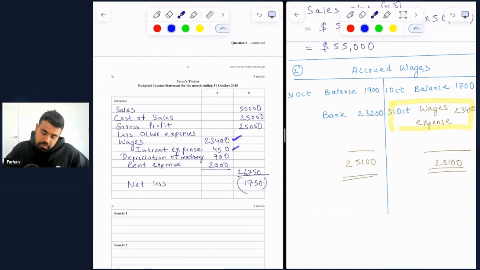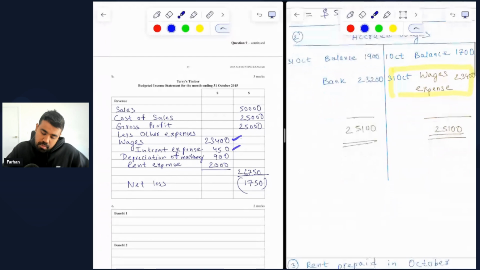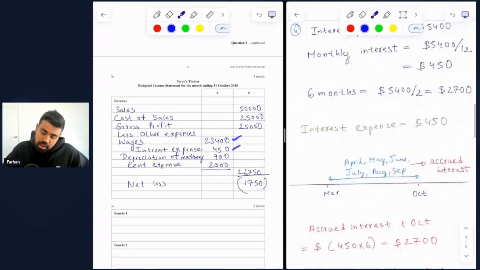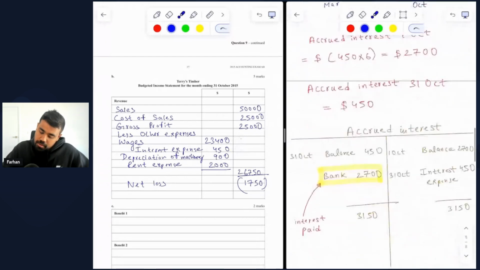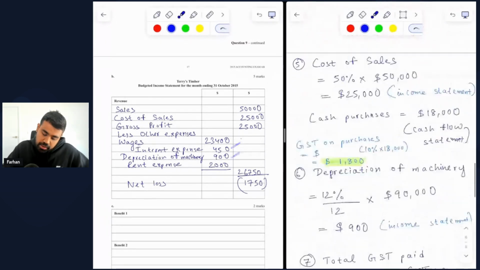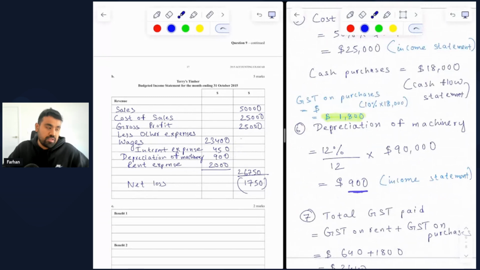Interest expense of 450 based on the 1 month of interest that would be accrued. We had a whole discussion on that. So 450, depreciation of machinery of 900, which we just calculated. Make sure to adjust it on a monthly basis by dividing 12% with 12.